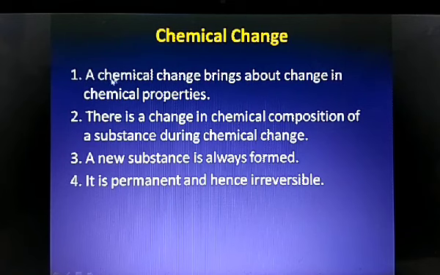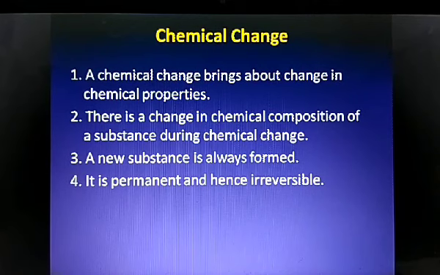And a chemical change brings about a change in chemical properties. Yes, of course, here the chemical properties get changed, and there is a change in the chemical composition of a substance during a chemical change, and a new substance is always formed. So we can take one example here. Again, let's say the same paper we are taking.